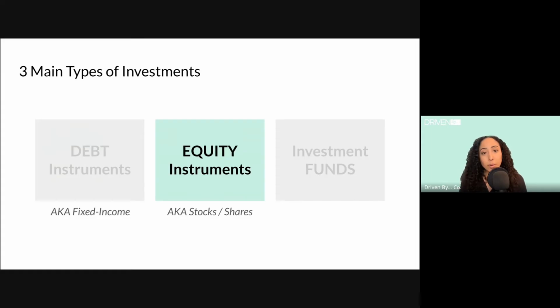So now let's talk about equity instruments. Equity instruments are all about ownership. It's not borrowing, it's ownership. Equity instruments are also known as stocks or shares because the investor purchases a share of the company and gains some ownership. The value of the share of the company fluctuates with the company's performance. So if the company performs well and is profitable, the investor's share in the company will increase in value. But if the company performs poorly, the share will decrease in value.